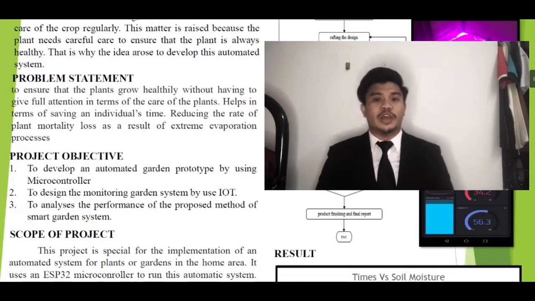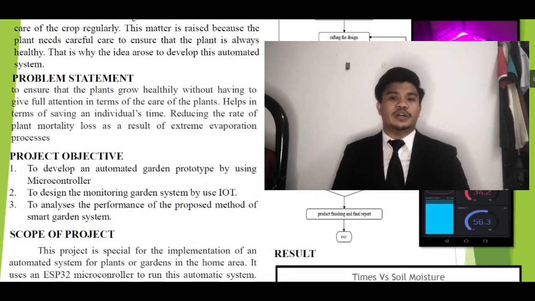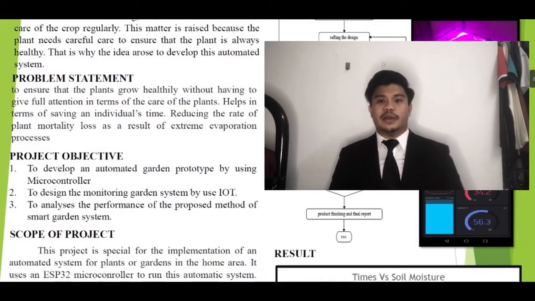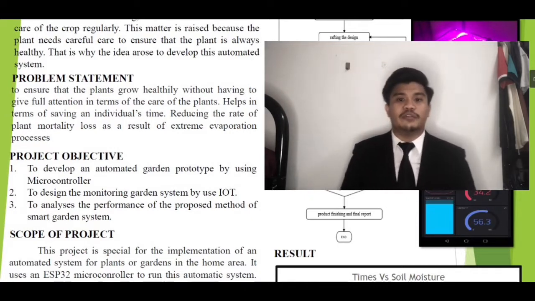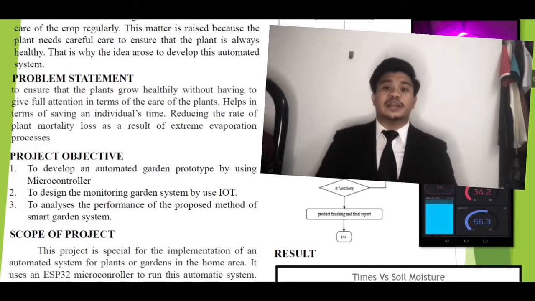Problem statement. They want to take care of the plant in order for them to grow up. However, they are unable to do so in specific situations. For example, some employees must travel to an outstation for a few days or weeks, preventing them from caring for the plant and flushing them. So, to ensure the plant grows healthier without having to give full attention in terms of the care of the plant, this project is the solution.